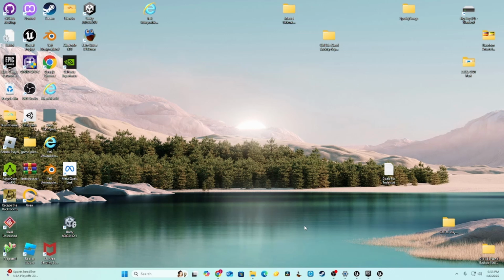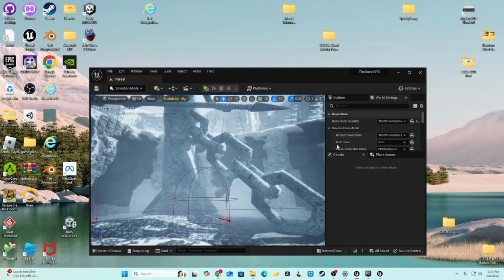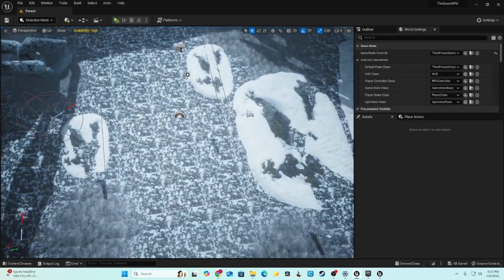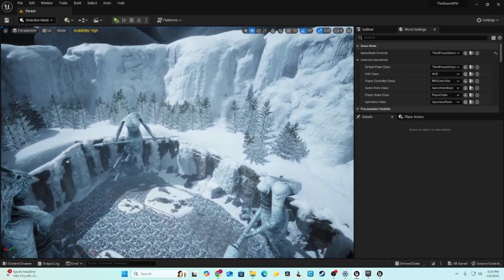But before I get to that, the next game is called the Quest RPG. I'm not sure why I called it this. It doesn't even have quests in the game. But in this game, very proud of it. I'll show you right here. I finally made a game that had beautiful graphics, used some amazing post-processing and Megascans assets right here.